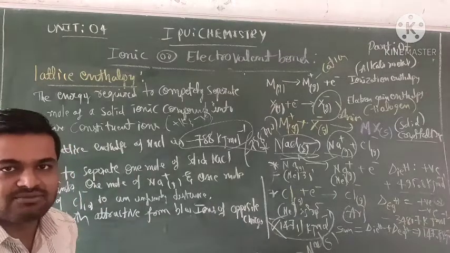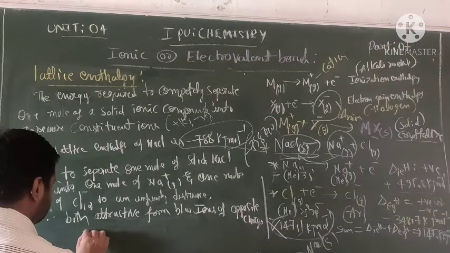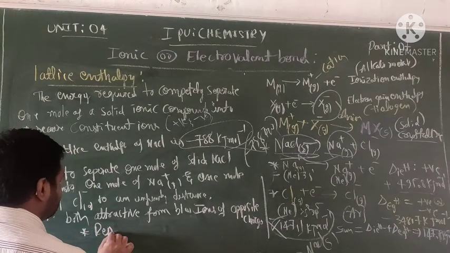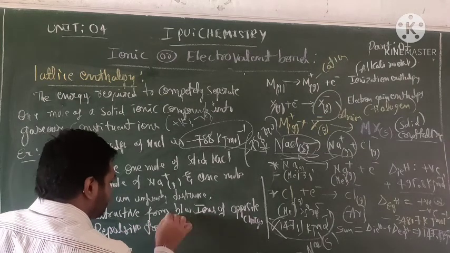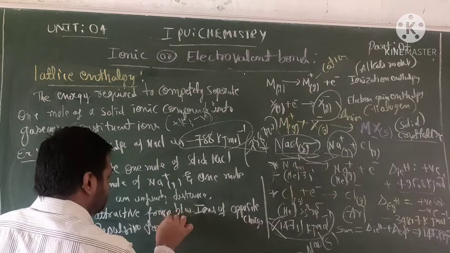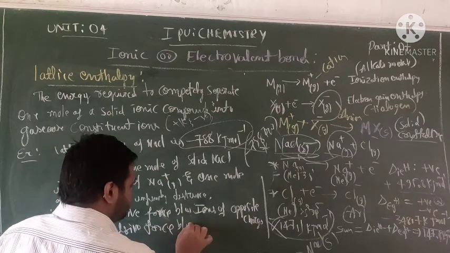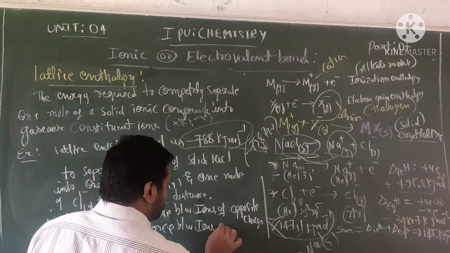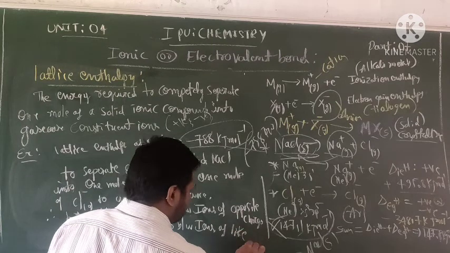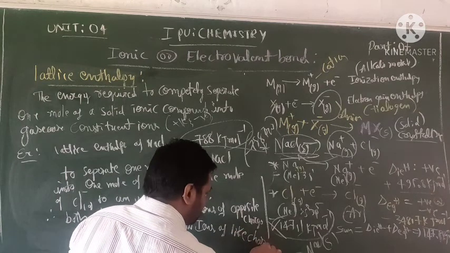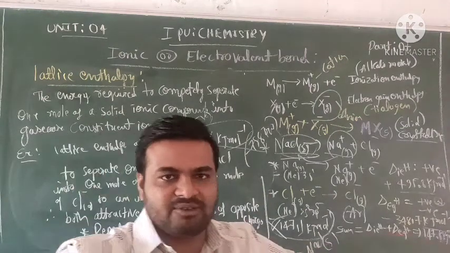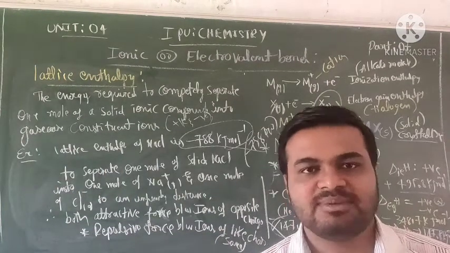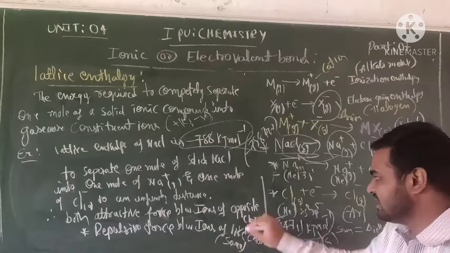A repulsive force appears between ions of the same charge or like charges. When the opposite charge is present, an attractive force appears.